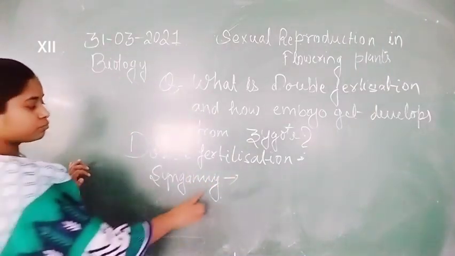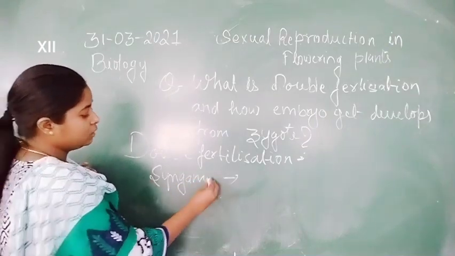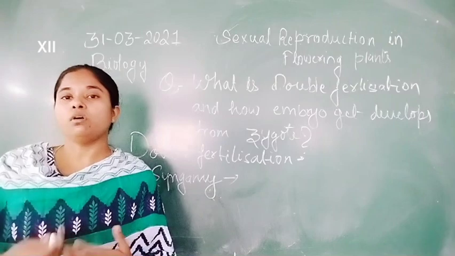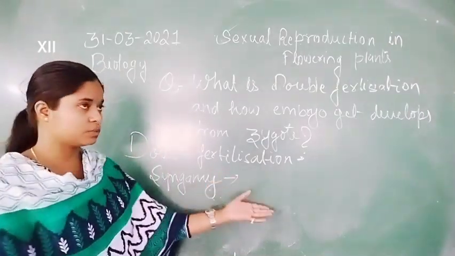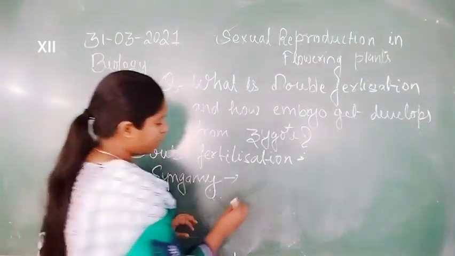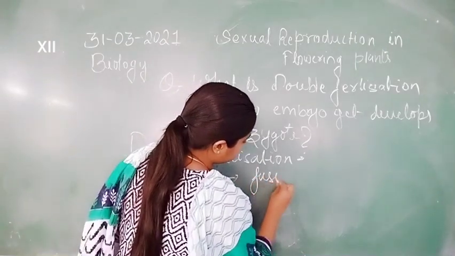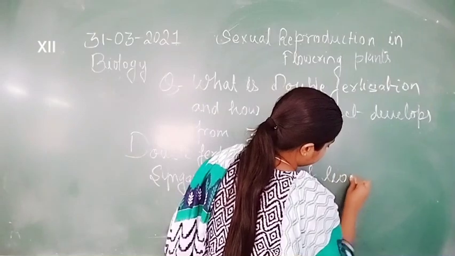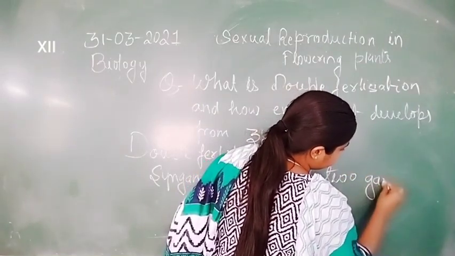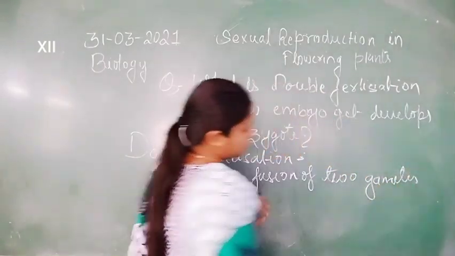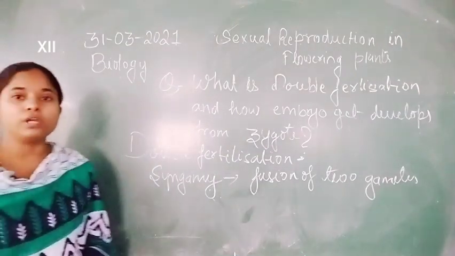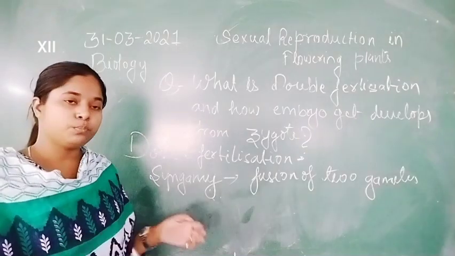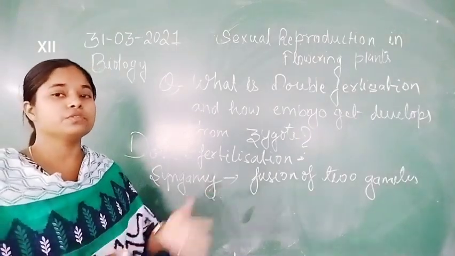Syngamy. Syngamy is the fusion of two gametes, that is, the sperm fuses with the egg.